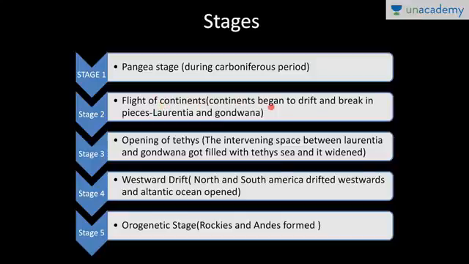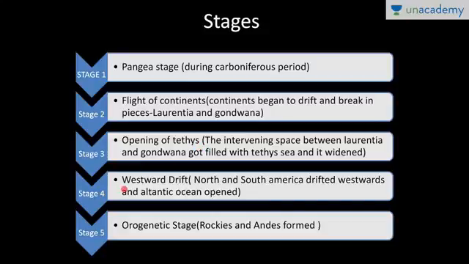These continents began to drift gradually and they broke into pieces. The northern part was known as Laurentia and the southern part was known as Gondwana. This northern part, Laurentia, is also known as Angara land. Okay. In the next stage, the opening of Tethys took place. The intervening space between Laurentia and Gondwana got filled with Tethys, and it was gradually getting widened as these continents were drifting.